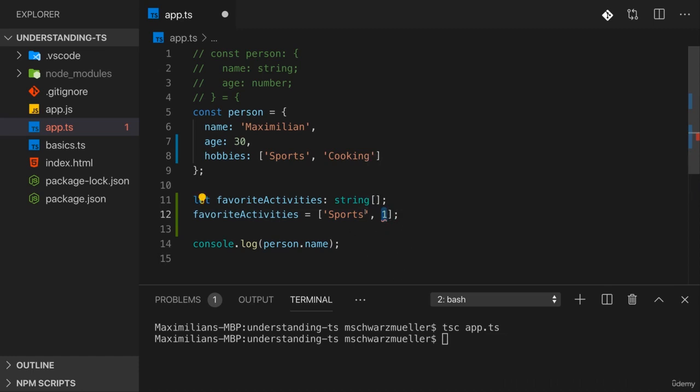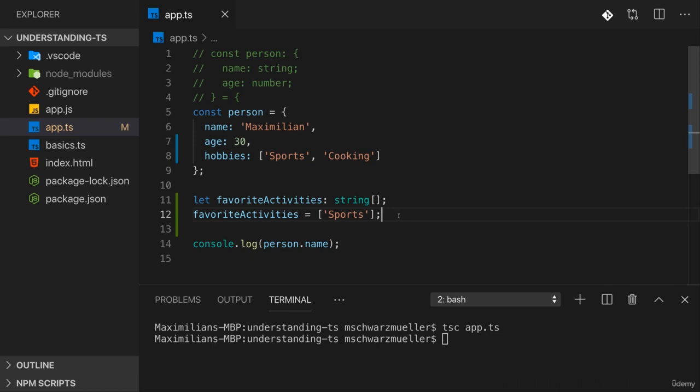If we would want to support such a mixed array, one solution would be to use any here. The any type is a special type in TypeScript, which we'll have a closer look at later, which basically means do whatever you want. It's of course a type you don't want to use too often because you'll lose the benefits TypeScript gives you. You're back in JavaScript world, where you also can use any value anywhere. So any is really flexible, but the flexibility comes at the price of basically giving up all benefits TypeScript offers. So here I want to go back to string because I really don't want to have a number in there, and hence we can remove the number and we're good.